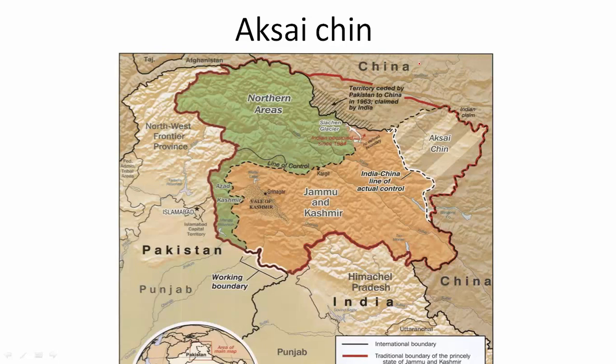Right from ancient time periods, it was part of the Silk Route, and it is also used by herders or nomadic people who go there for pasture land. There are fertile pastures here where they travel to, but it is not permanently inhabited by a large population. Very little population here and there. The majority of population is in this part in Ladakh. This is mostly uninhabited. So for many hundreds of years, no one gave too much thought to this area, and they did not mark the boundaries.